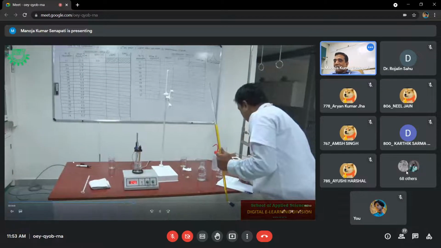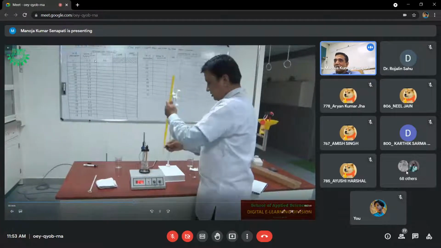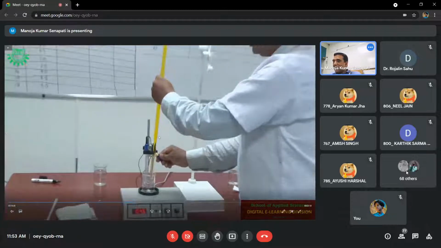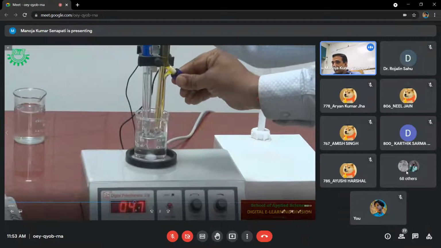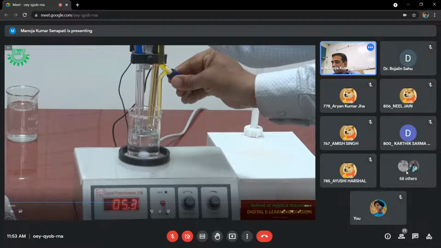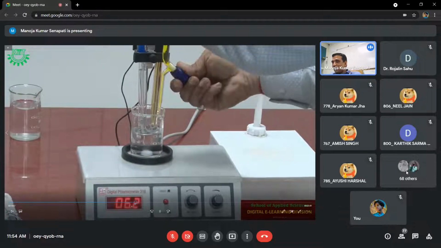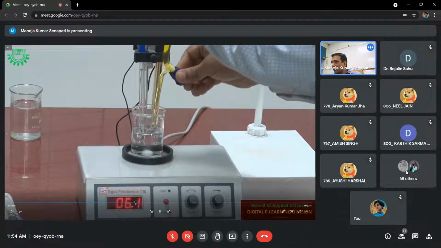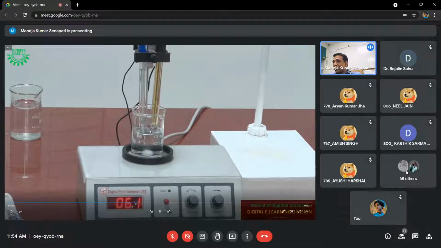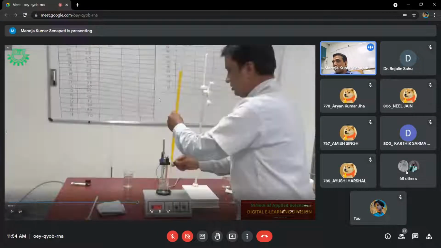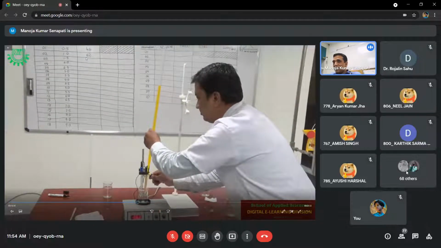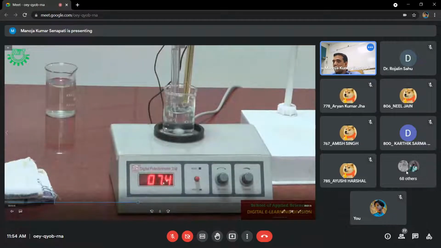So you just see, we have added 0.5 ml and the EMF is 46. Now you add another 0.5 ml. When you are adding another 0.5 ml potassium dichromate to the beaker, the total volume of potassium dichromate in the beaker will be 1 ml, because already you have added 0.5 in the previous observation. And again you have to wait for 1 minute and see at 1 ml the EMF is 62.